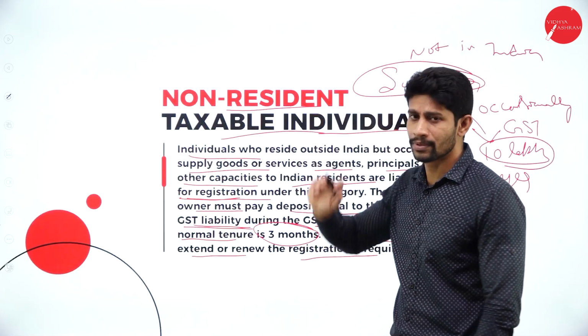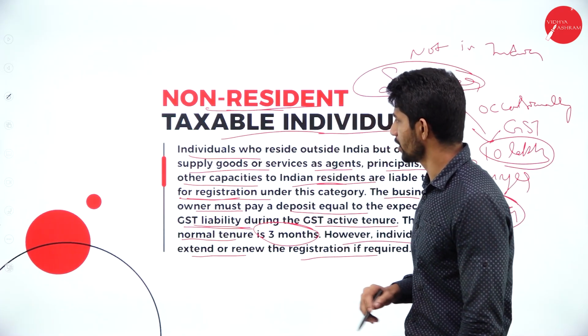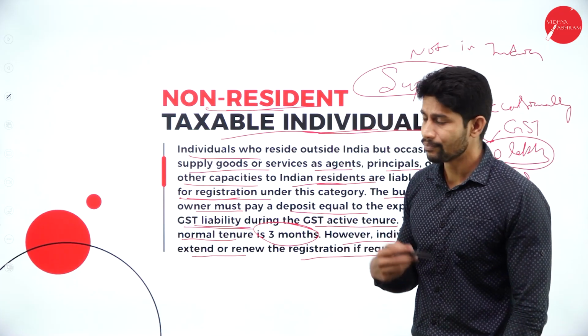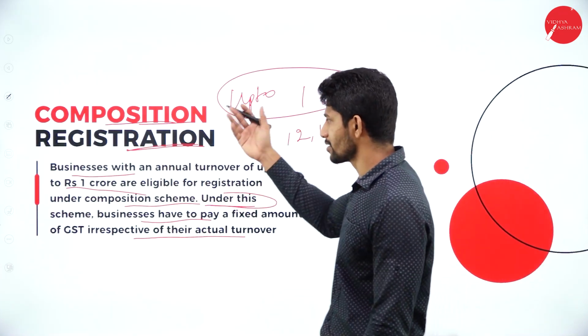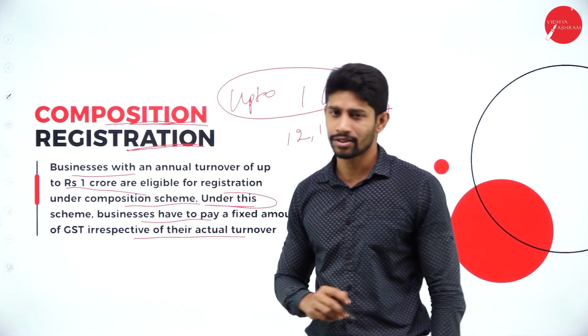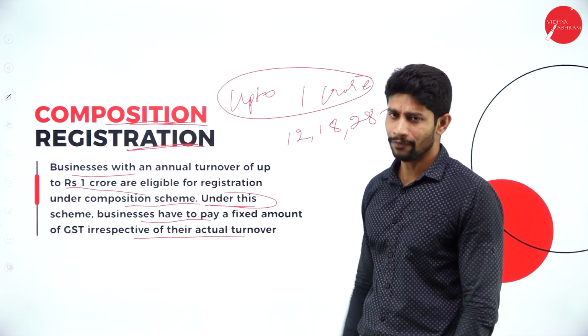And if you are doing your business from outside India, then you are supposed to register as a non-resident taxable individual, and if your turnover is up to 1 crore rupees, then you can register as a composition registration under this particular scheme. So these are the 4 types of registration.